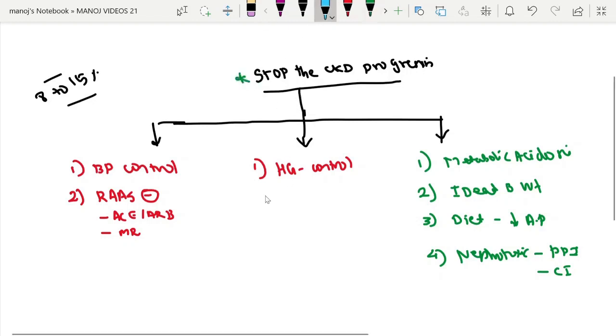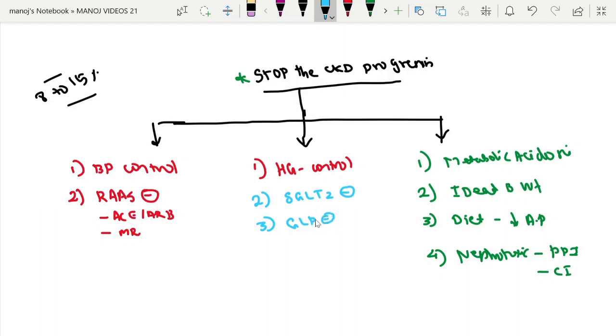The recently added two new drugs are SGLT2 inhibitors, which can be used in diabetic or even in non-diabetic patients also. The other important drug which has been recently added is GLP-1 agonist. These are the two new additions to the drugs which can stop the progression of CKD.